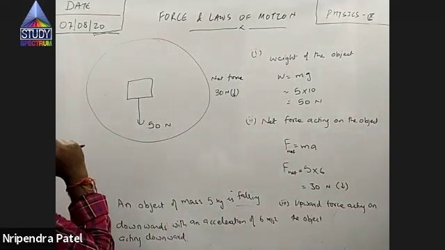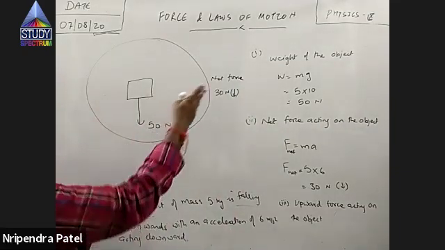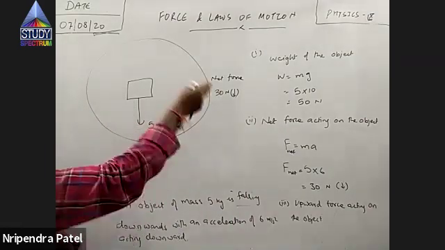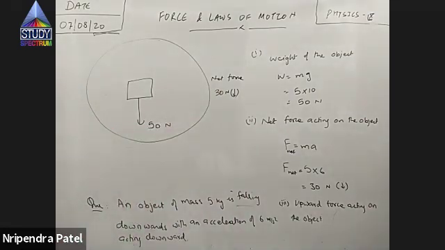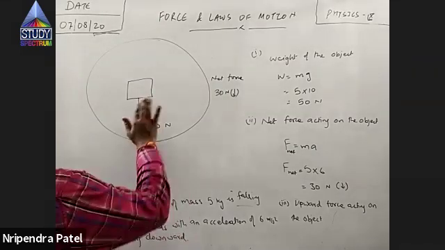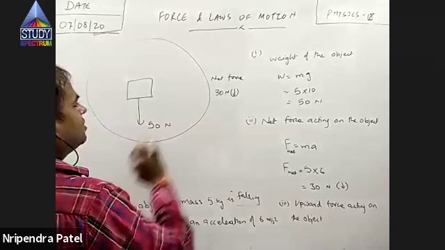I see a force of 50 Newton acting on it, but someone comes and says no, the net force acting is 30. How is it possible? Net force, you understand, no? If more than one force is acting on it, then after cancelling all those forces, what is left is the net force. I saw an object experiencing a force of 50 Newton in the downward direction.